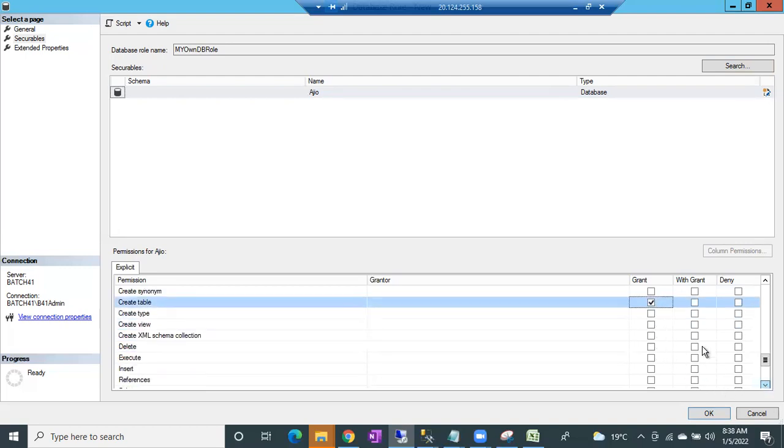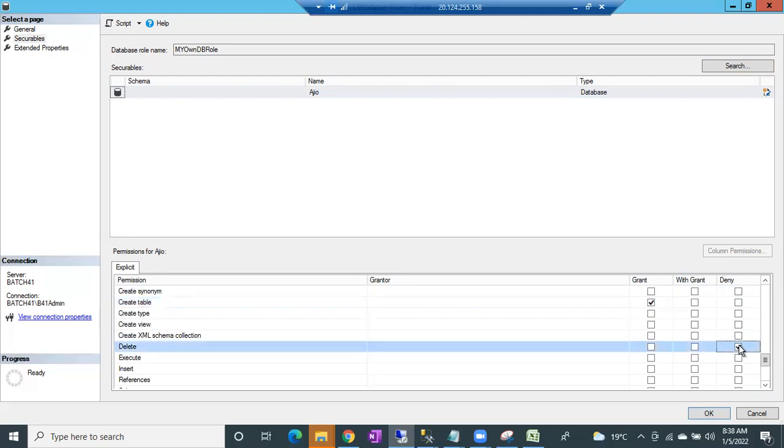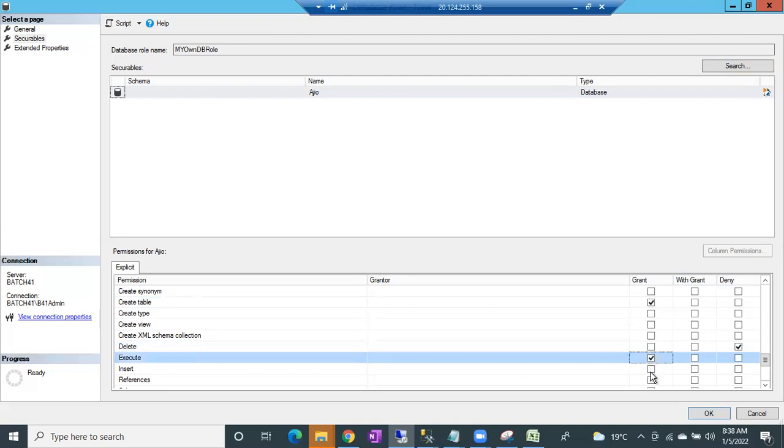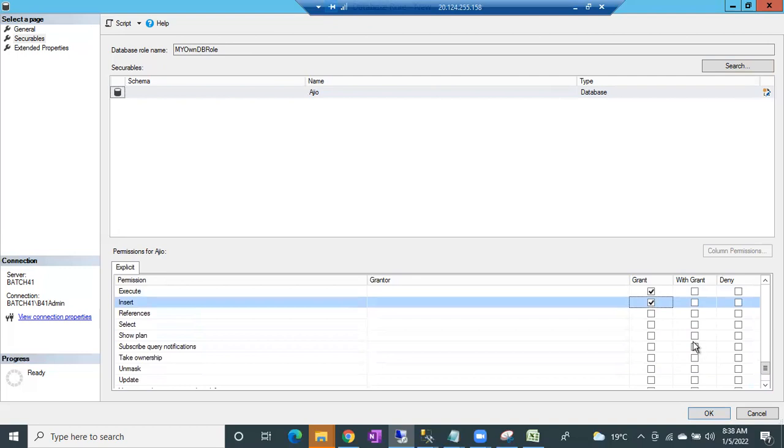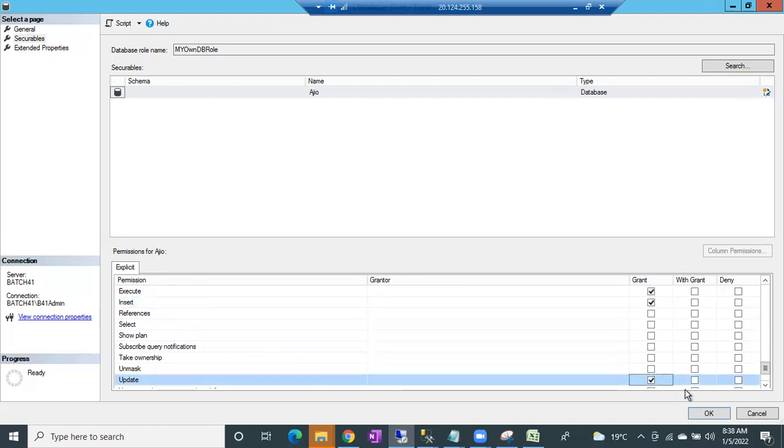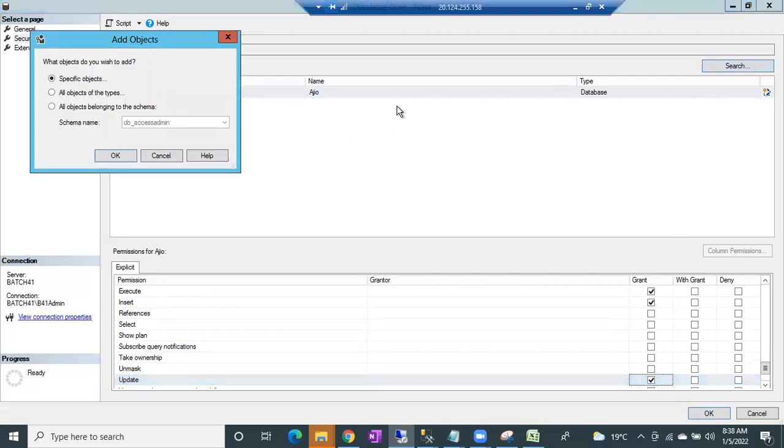Delete. I want to give deny permission for this role. He cannot delete anything. I want to give execute permission. I want to give insert permission, right? I want to give show plan and all, later you can get it. Update permission I want to give. I just want to group together all these permissions. This is on database level. In the same way, I can give permissions on table level also. I can group it together.